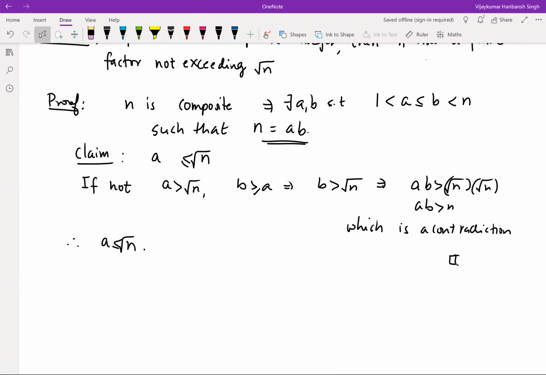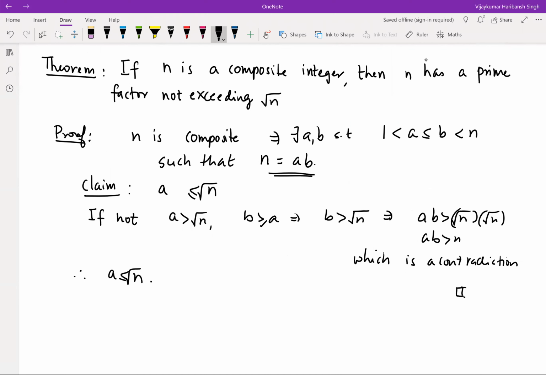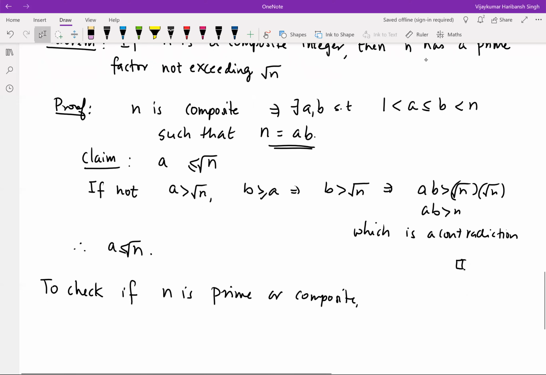So based on this theorem, what we need to do to check if n is prime or composite is divide n by all the prime integers less than or equal to the square root of n.